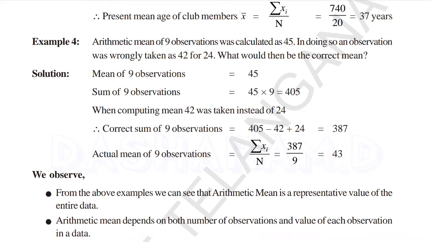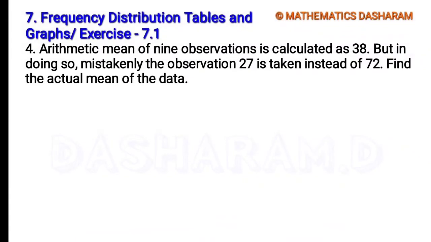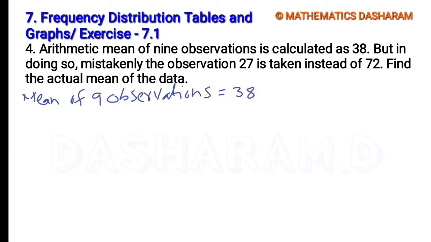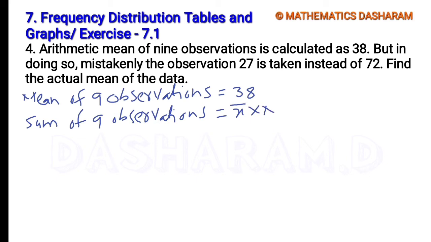Let's do the exercise problem now. Fourth question: the arithmetic mean of 9 observations is calculated as 38. From this, find the sum of 9 observations, that is x bar multiplied by capital N. X bar is 38, capital N means total observations, 9. So 38 into 9 equals 342.